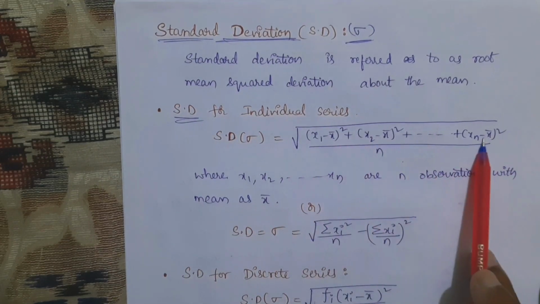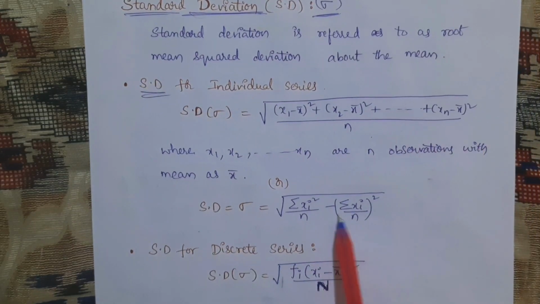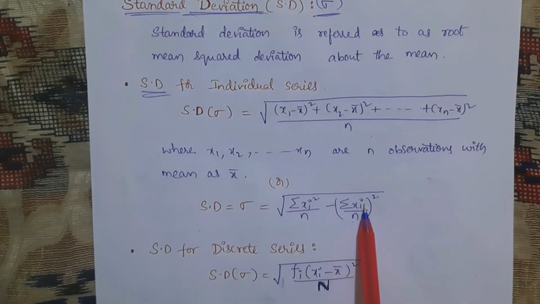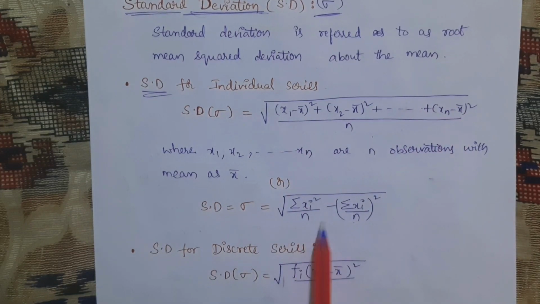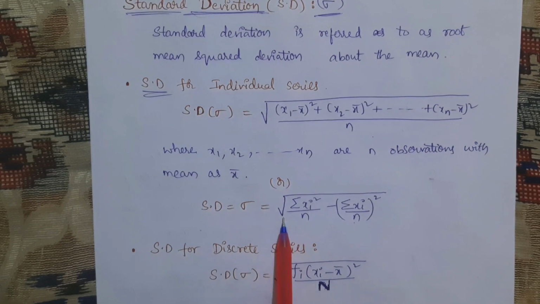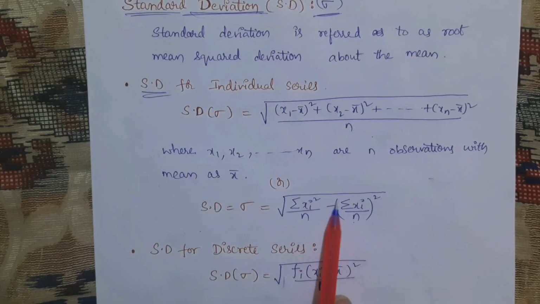So instead of writing this, if they give values of sigma xi or sigma xi by n like that in CET questions, then instead of this we can also write this shortcut formula, that is, sigma is equal to the square root of sigma xi square by n minus (sigma xi by n) whole square.